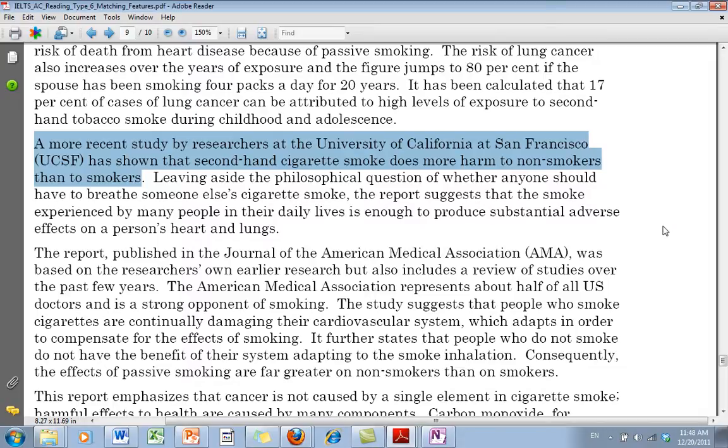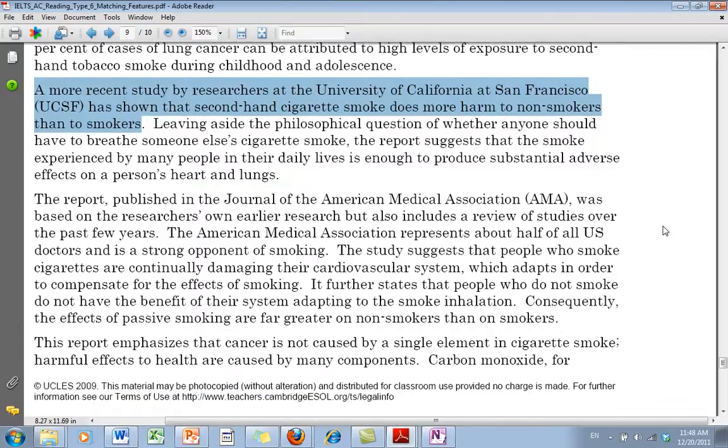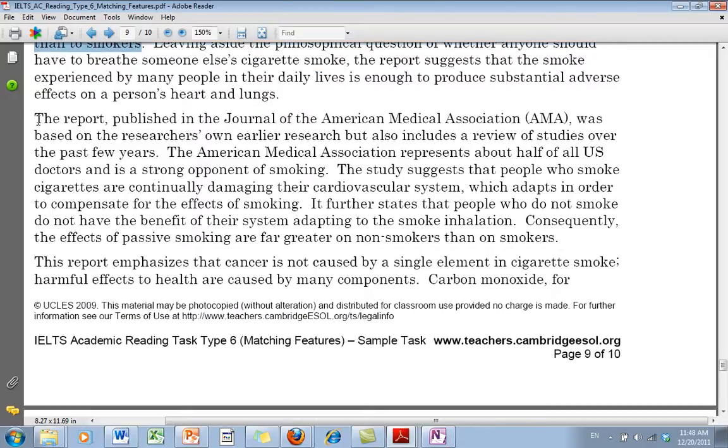This will save me time because I can go right to the paragraph. The report, published in the Journal of American Medical Association, was based on the researchers' own earlier research, but also includes a review of studies over the past few years. Okay, so this paragraph, no, pardon me, it's not the last paragraph. This one talks about, and here's the key, earlier research. So any questions about earlier research would be here.